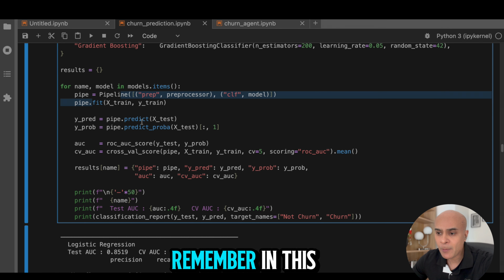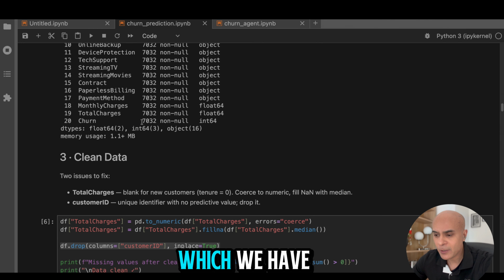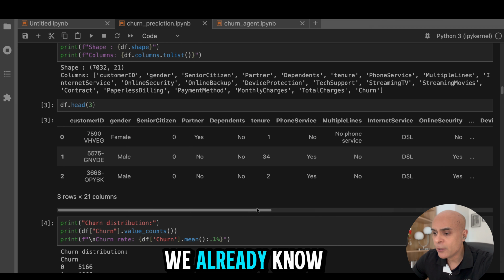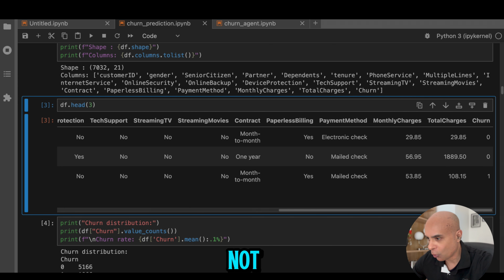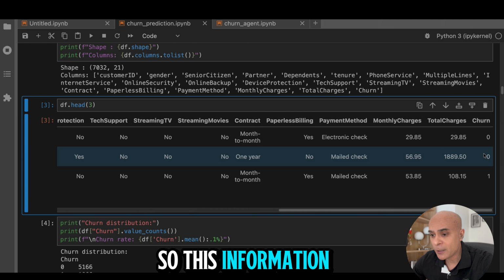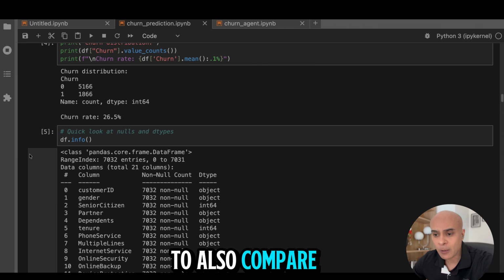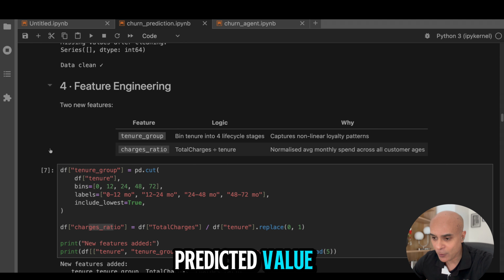Now, if you remember, in this particular data set which we have taken, we already know if the customer has churned or not. So this information, we are also going to compare with the predicted value.